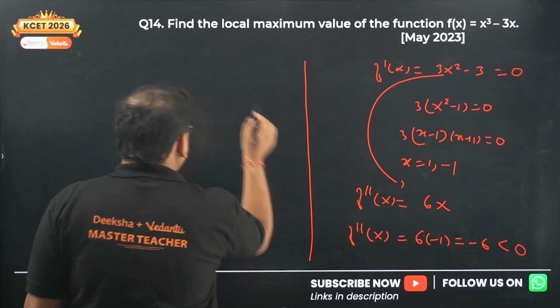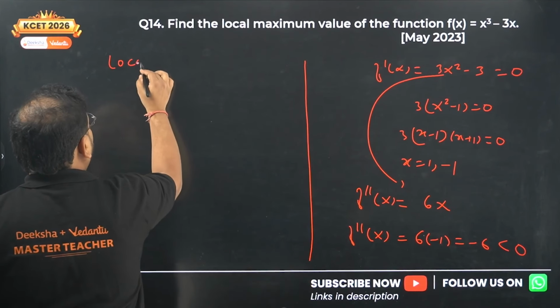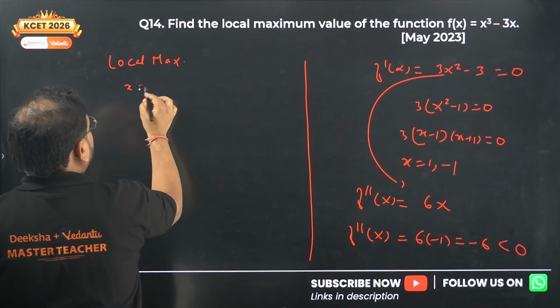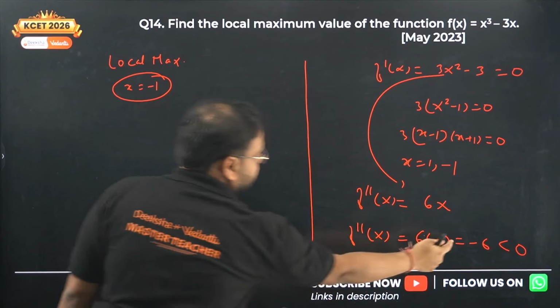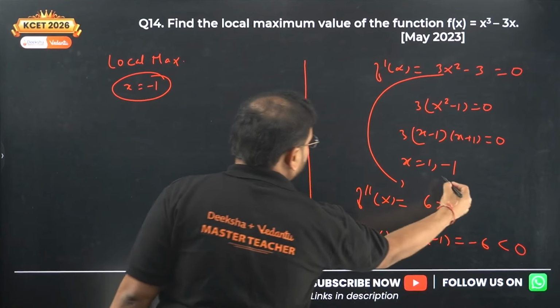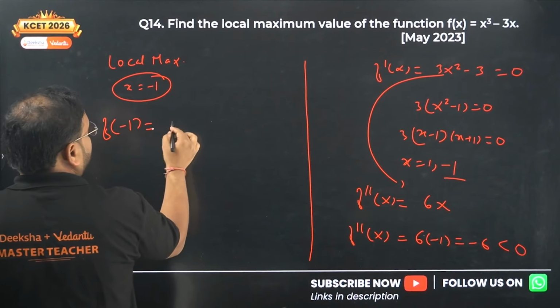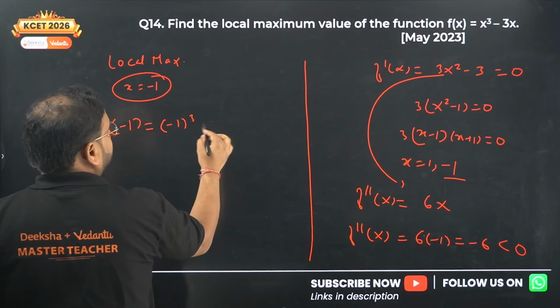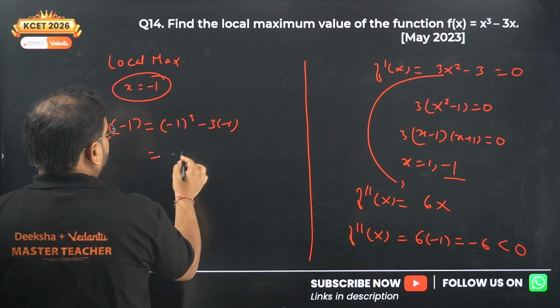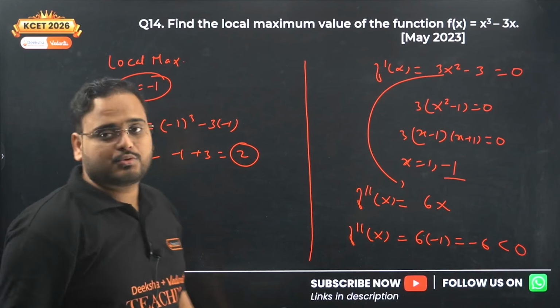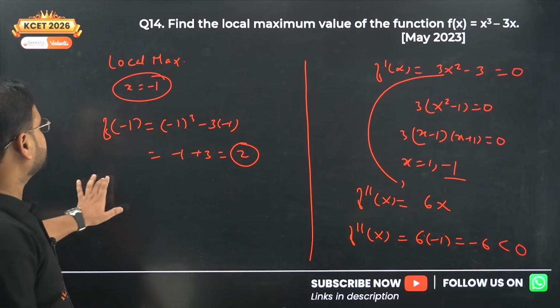So your local maxima occurs when x is equal to minus 1, and the value of that function at that point is minus 1 cube minus 3 into minus 1. So minus 1 plus 3, answer is 2. 14th answer is 2.